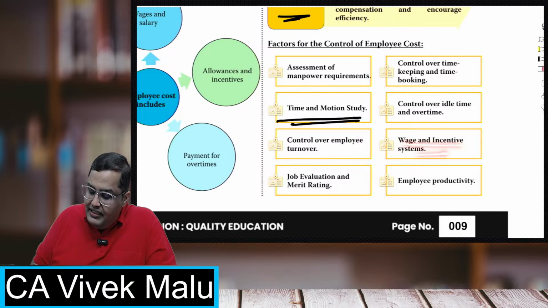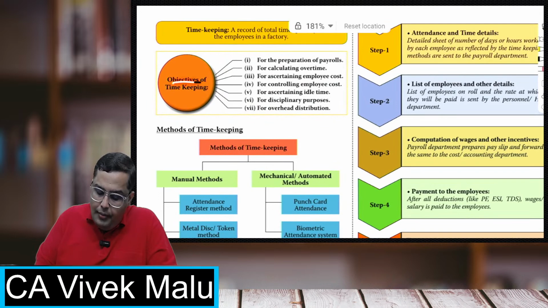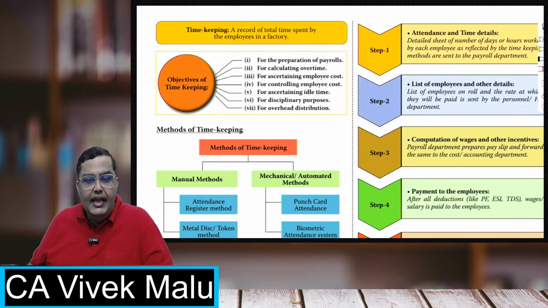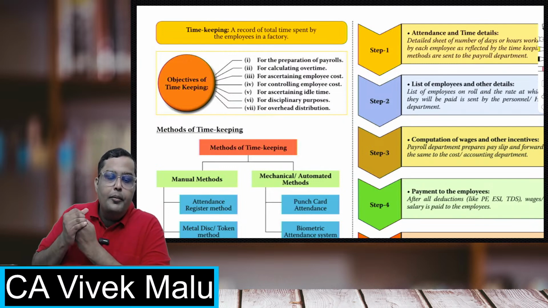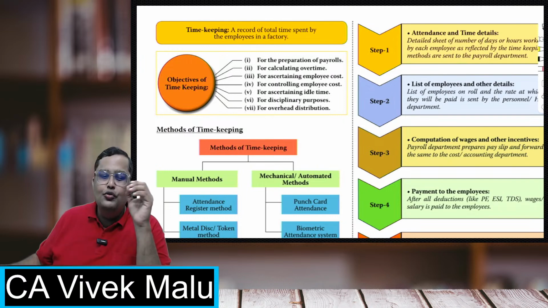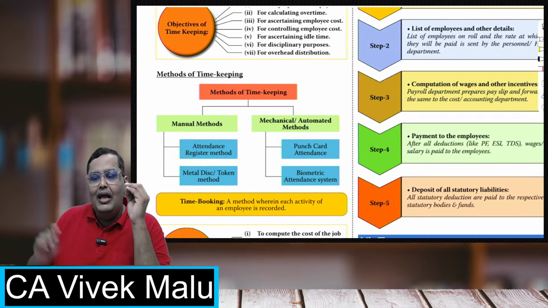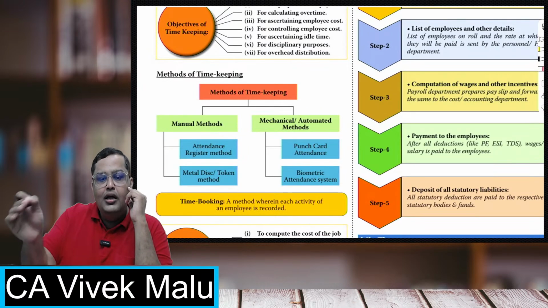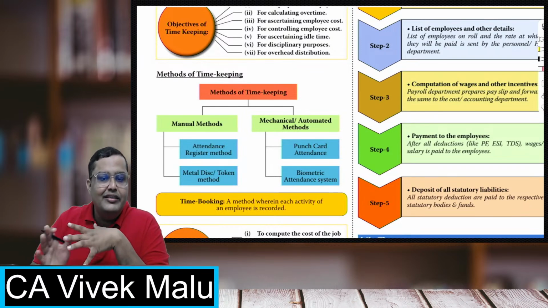Now, there are some wages and incentive systems you must apply to control your employee cost and employee productivity. Students, timekeeping is just to maintain records of when the employees are coming and when they are going. For maintaining these records, you generally use very simple techniques like the attendance register method. Simple: when the person came, you noted it down, that this person came at this time, and when he went, you noted that too. So, attendance register method.